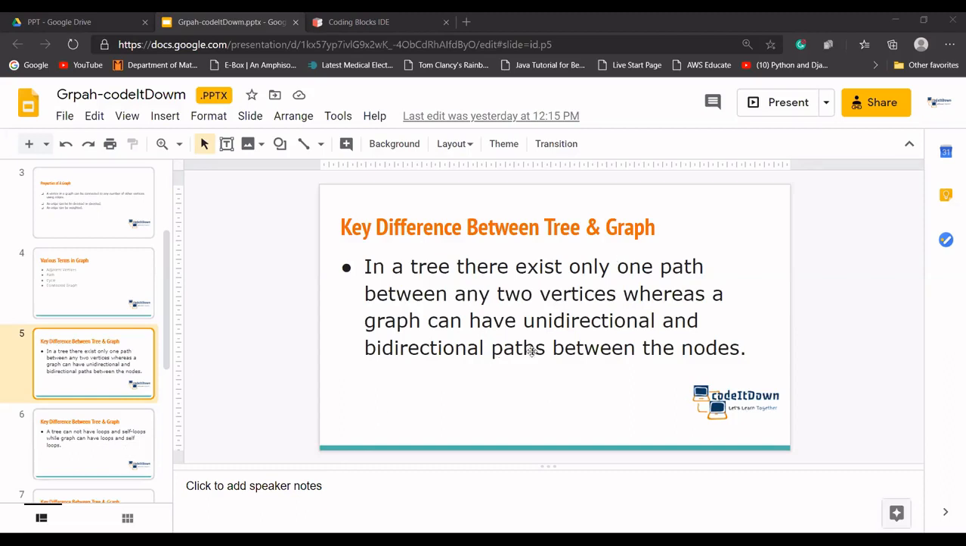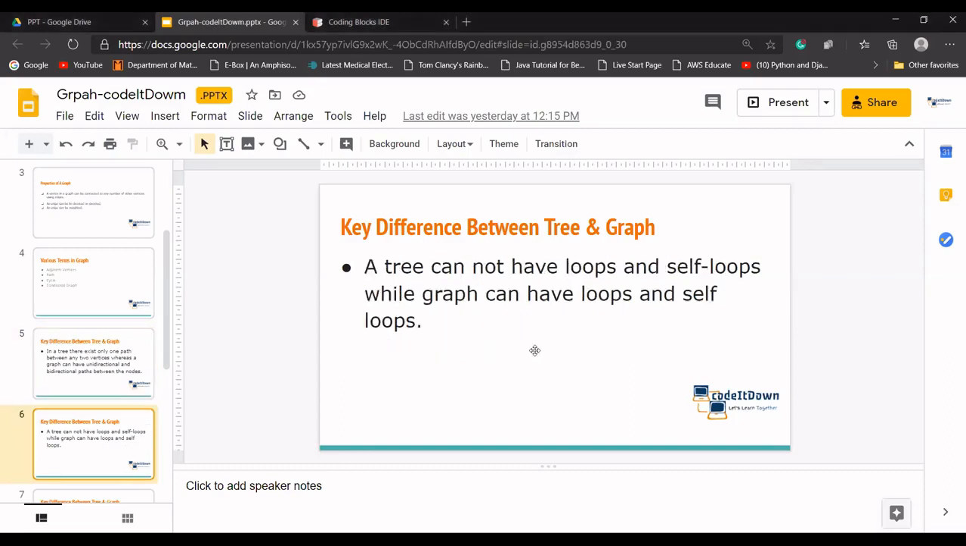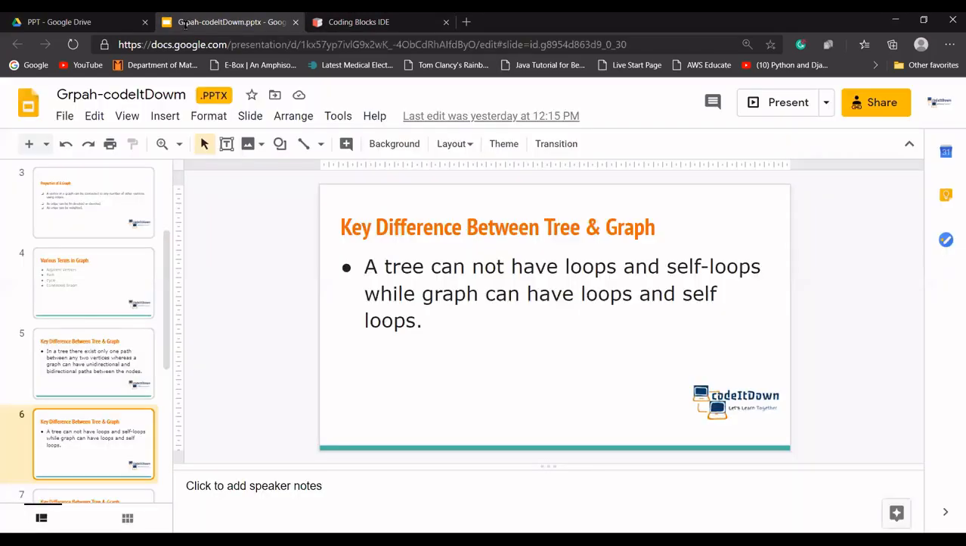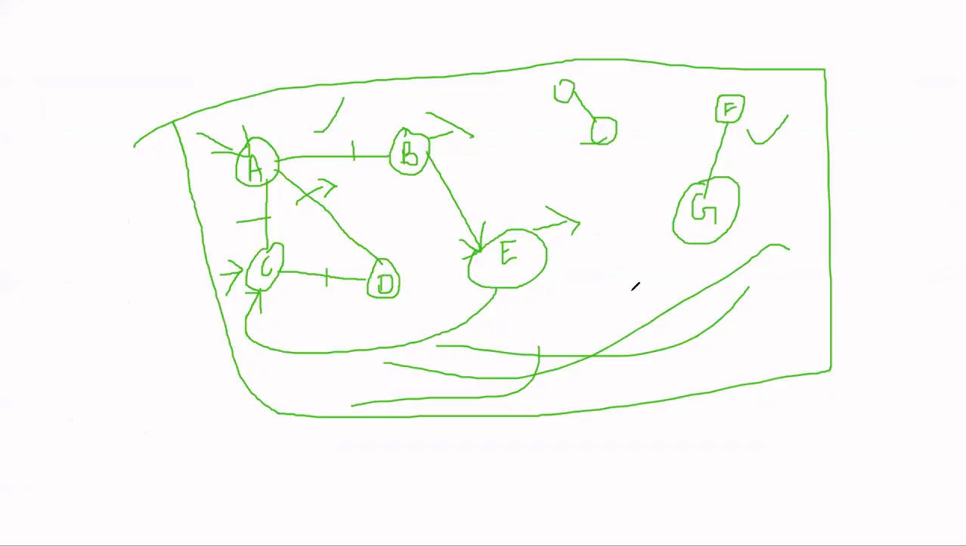so let's come to another difference. A tree cannot have loops or self loops, while a graph can have loops and self loops. What are self loops and loops? Let's discuss. As Mank has already told us, a graph can have loops, but trees cannot have loops. Let's see what a loop and a self loop are.